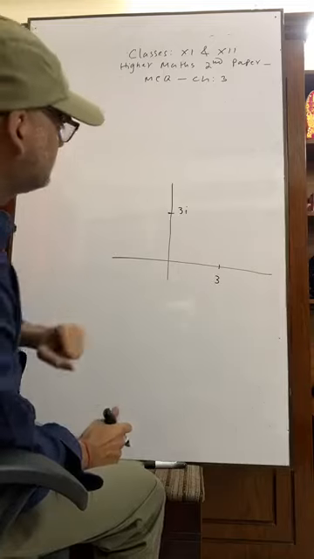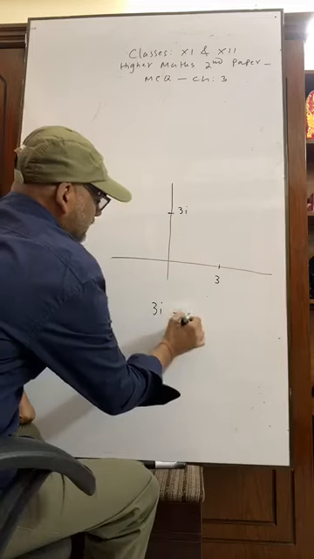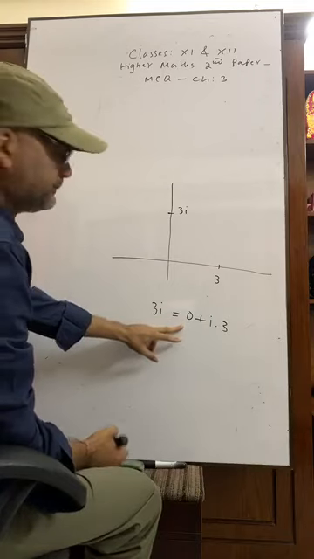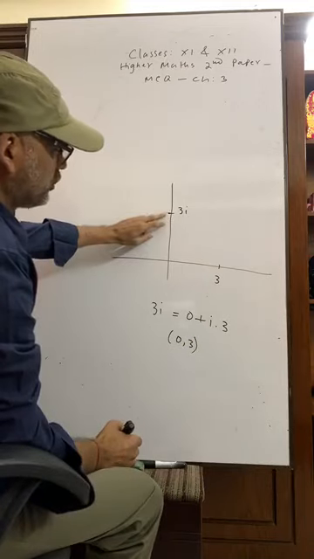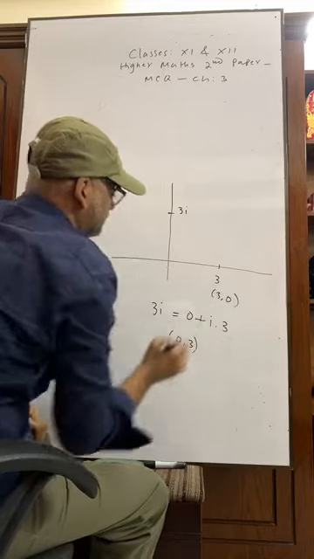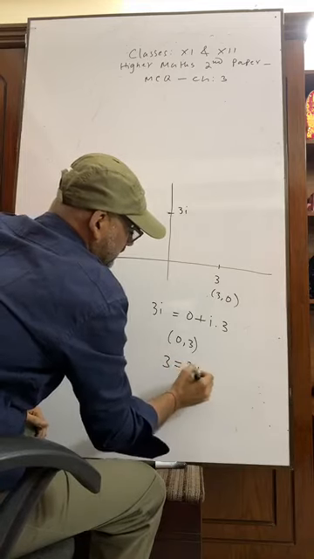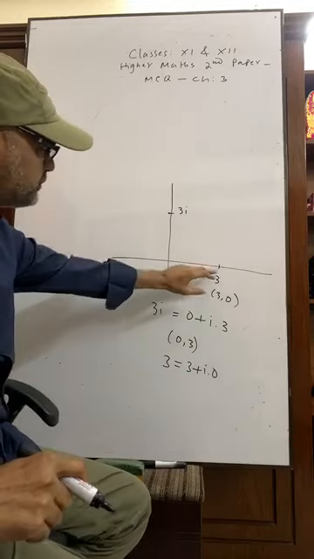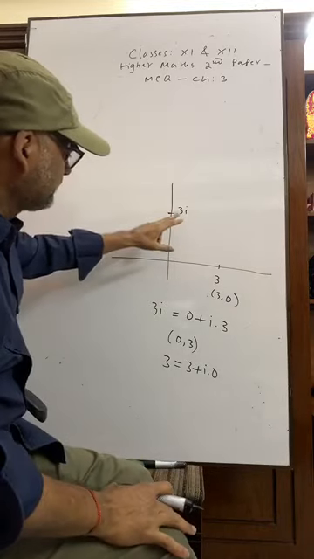At first, we have to know 3i. It can be written as 0 plus i into 3, where x equals 0. This point is 0, 3. This point is 3, 0. 3 means what? 3 means 3 plus i dot 0, i into 0. So this point is 3, 0, and this point is 0, 3.